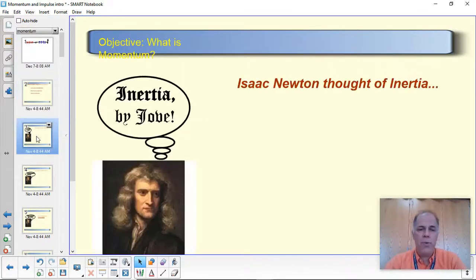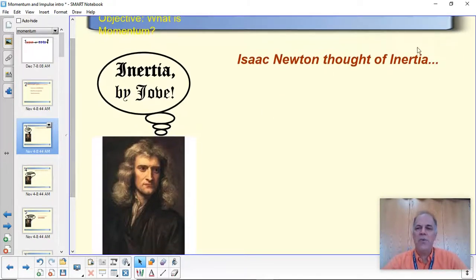So we're going to start off with Isaac Newton because everything in physics starts with Isaac Newton. And Isaac Newton thought about inertia. We learned about the first law recently and about how all objects have inertia. And he was thinking on this particular day about the inertia of objects which are moving.